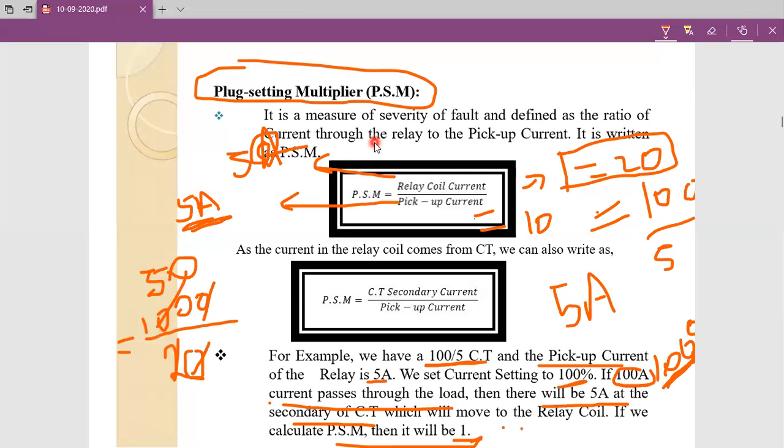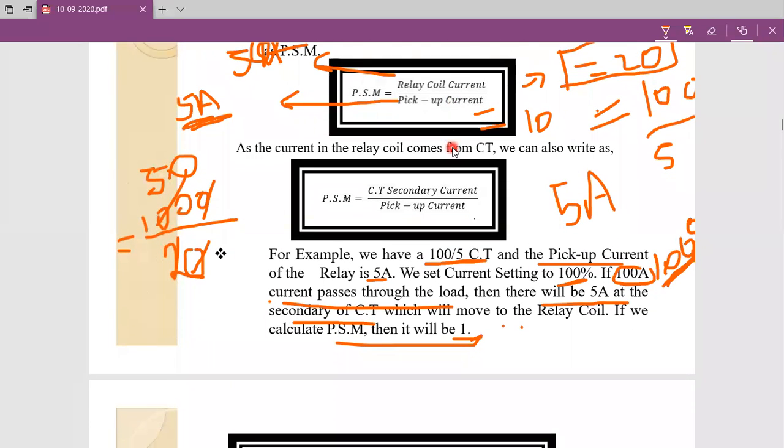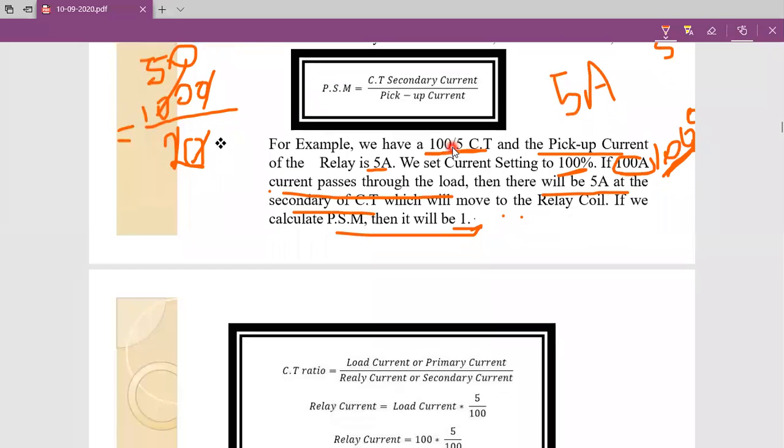If the PSM value is high, that indicates the fault current is very severe. If PSM is very high, the fault current severity is also very high. That means a heavy amount of fault current is flowing in the circuit. So that's why we calculate the PSM value. I hope you understand the concept. Why do we calculate PSM? To know the severity of fault current.